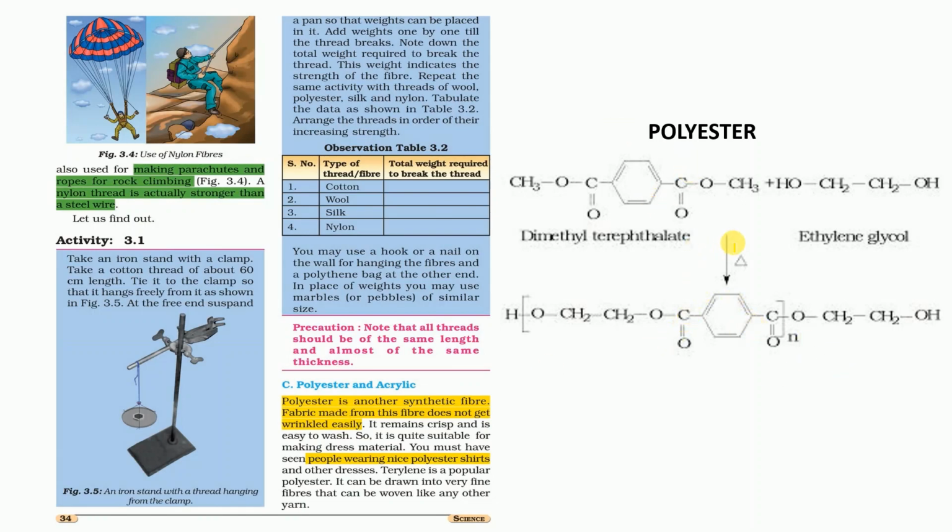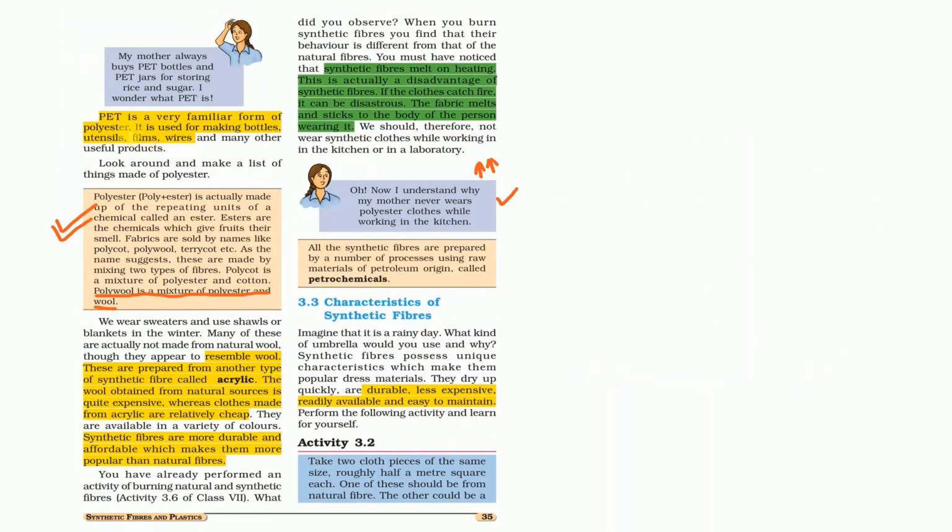This is the reaction which takes place to form the polymer. Dimethyl terephthalate reacts with ethylene glycol, and this is the long polymer chain of polyester. You will study this formula in the higher classes, so keep it in mind. PET is a very familiar form of polyester. It is used for making water bottles and utensils. Mothers always buy PET bottles to keep pickles, rice, sugar, or salt.